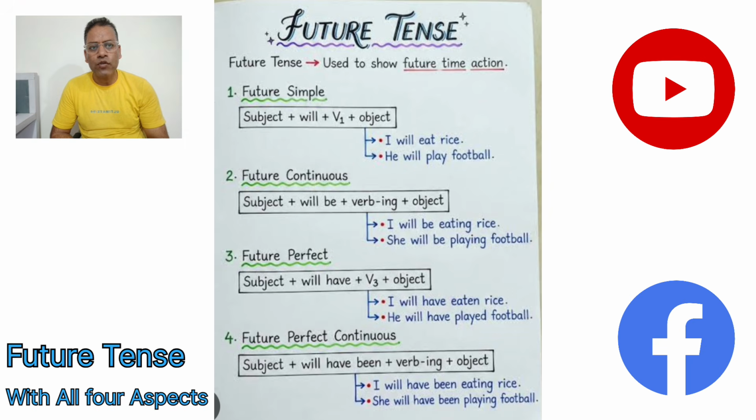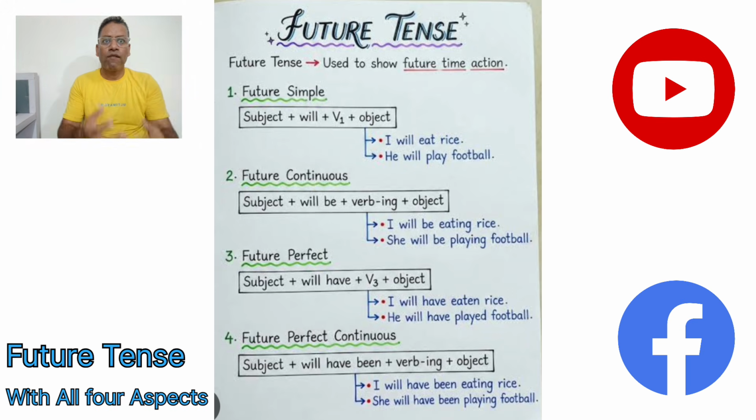One more important point: in the present tense, I told you that we have a special rule for third person singular subjects. But here it doesn't work. Even if we have a third person singular subject, it doesn't take has as its helping verb. It takes have. This is very, very important, dear audience. You need to note it down that for the future tense, even if we use a third person singular subject, we are not supposed to use has as a helping verb. We always use have. Okay, so let's go for the examples.